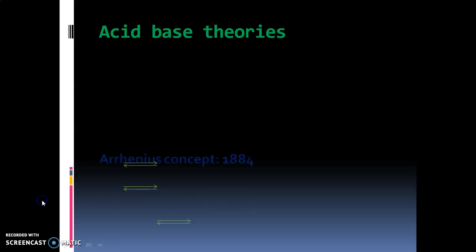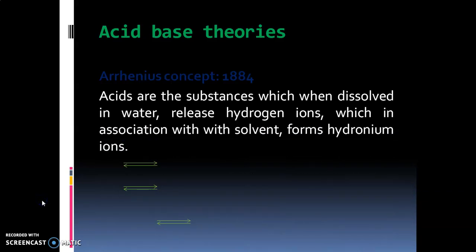Starting with the acid-base theories, the first theory was given by Arrhenius in 1884. According to this theory, acids are substances which, when dissolved in water, release hydrogen ions, which in association with the solvent form hydronium ions. First the acid releases H+ ions in water, and then they associate with the solvent, and H+ gets converted to H3O+. Suppose HA is an acid; when dissolved in water it will dissociate into H+ and A-, thus releasing hydrogen ions.